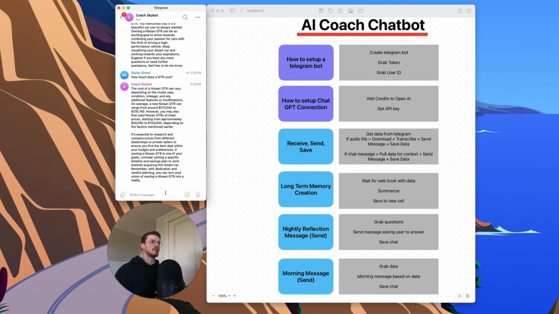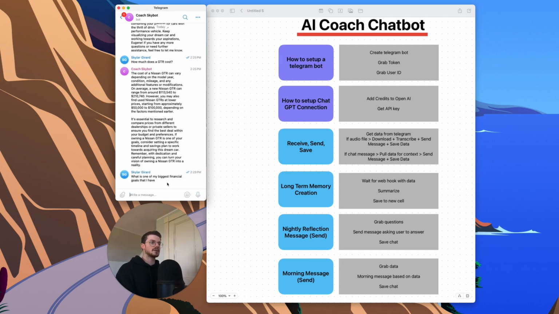This has already got all my information in terms of my goals and what I want to achieve. So I can ask it something like, what is one of my biggest financial goals that I have? And let's see what it says here. One of your biggest financial goals is to own a house on the water.